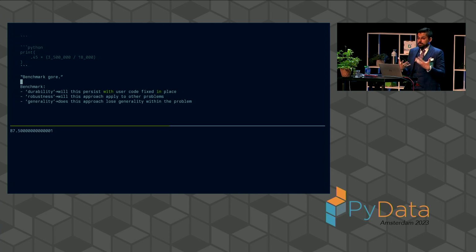But in many cases, as you all know, what looks so easy online ends up being very difficult to apply to your actual work, because there are small aspects where your problem differs from the problem they solved. You need some additional generality. You need to break the assumption that the index values are unique or that they're in sorted order, and then your benchmark is no longer applicable, and that benchmark is not actually providing you with any useful information.